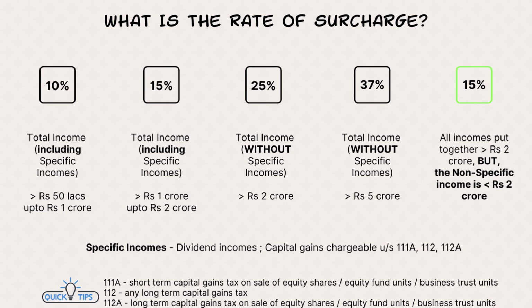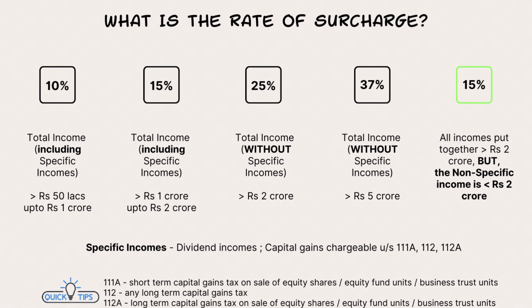You see the third rate, which is 25%. Here they say total income without the specific incomes. That means a person is earning some amount, okay. You exclude the specific incomes, that is the dividend income, capital gains on that equity shares, etc., right? That specific income and all, you remove it. Balance whatever the generic income he has, no?